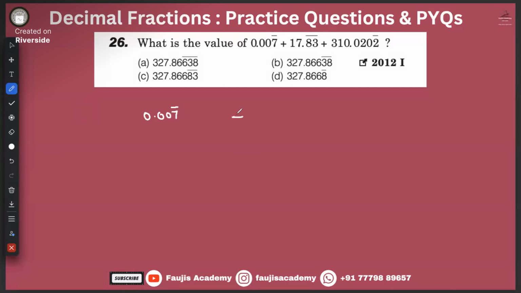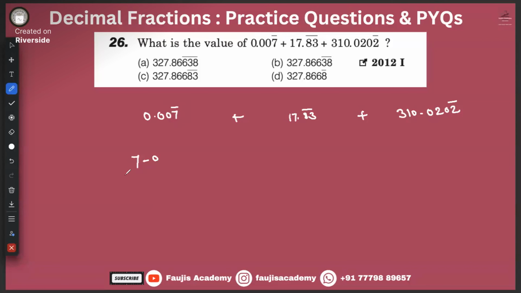0.007 bar plus 17.83 bar plus 310.0202 bar. Okay. First, forget the decimal and bar, write down the number. Minus, what are the numbers which don't have a bar over them?